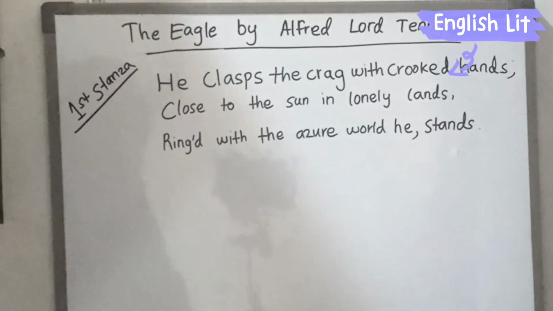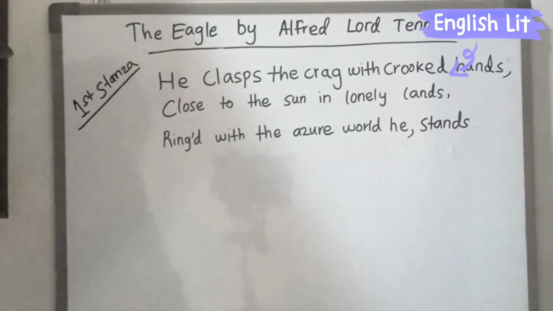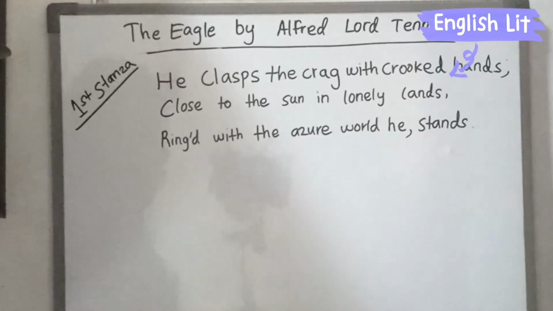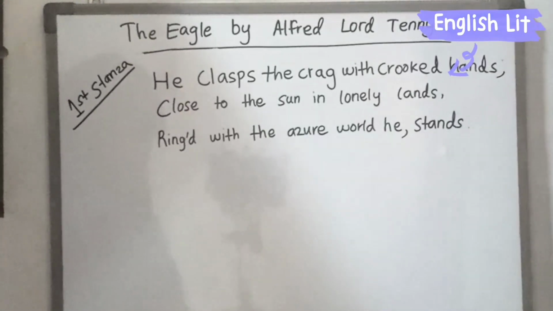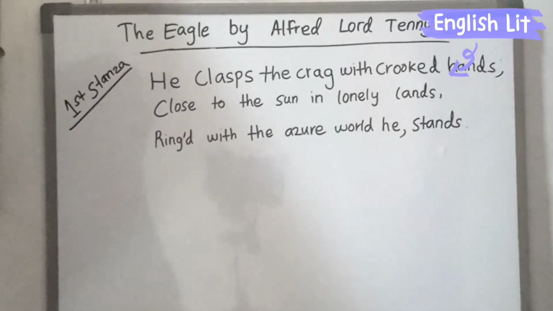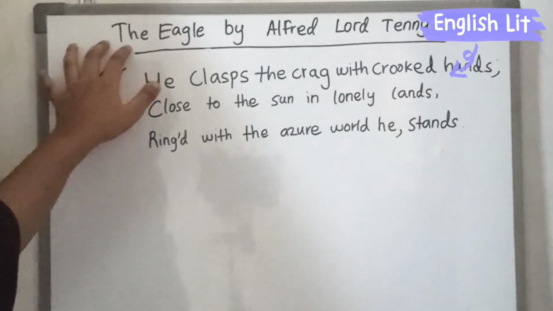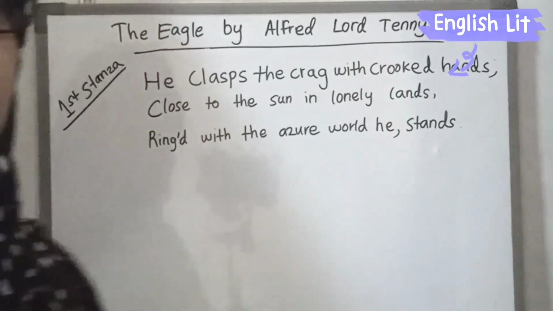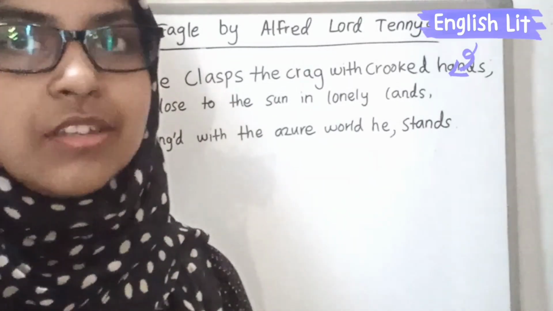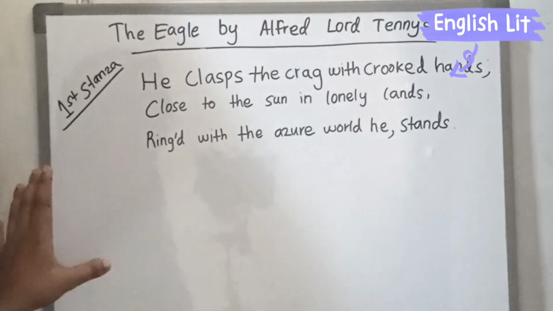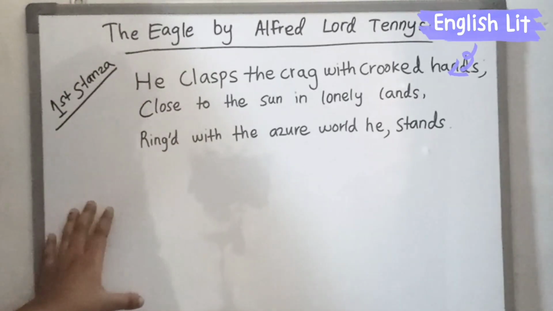He clasped the crag with crooked hands, close to the sun in lonely lands, ringed with the azure world he stands. I will read it again. He clasped the crag with crooked hands, close to the sun in lonely lands, ringed with the azure world he stands. So, if you refer to the title of the poem, The Eagle, it directly says that the poem is going to discuss the bird called eagle. So we can say the poem is all about the eagle.